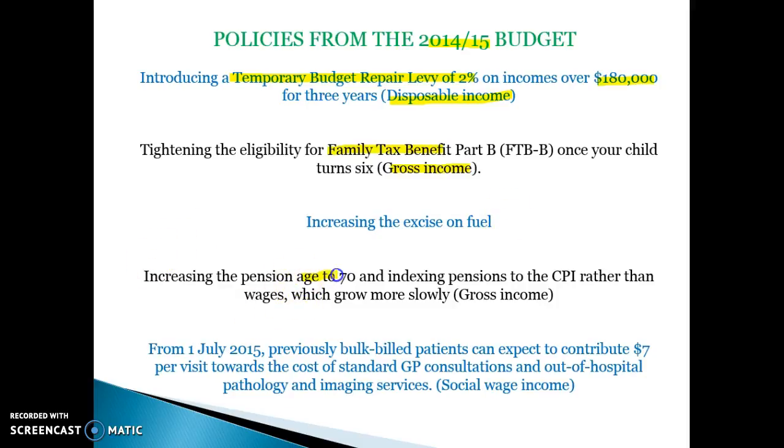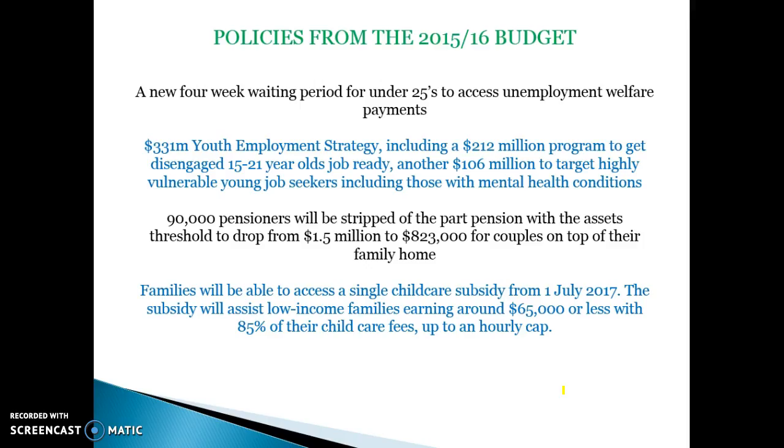Increasing the pension age to 70 and indexing pensions to the CPI rather than wages, which basically what that means is that people's pensions are going up in line with inflation rather than in line with wages, and wages generally go up faster, so it's bad for pensioners because their pension's going to go up slower. But they did scrap this, but that was something they did introduce that would have hurt equity because pensions would have gone up slowly. There was also the co-contribution of $7 towards your GP, which would be another thing that would hurt the social wage income, particularly of low-income earners.